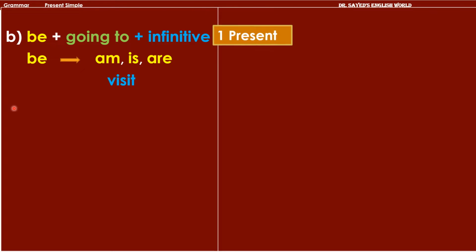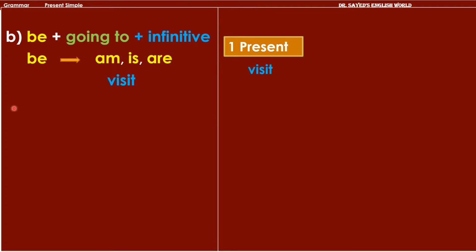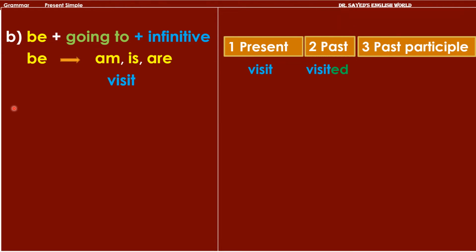And as usual, any verb has three forms. Form 1, present, visit. Form 2, past, visited. Form 3, past participle, also visited. So let's use visit with be plus going to plus infinitive.